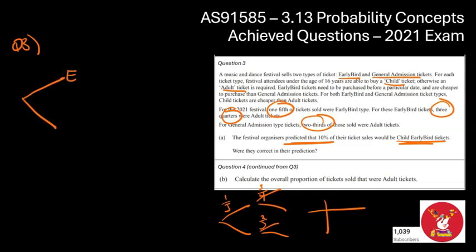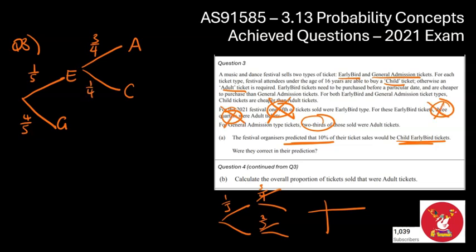So we've got E for early bird tickets, G for general admission tickets, and we were told over here that 1/5 of the tickets sold were early bird. So we're going to cross it out. We've done 1/5 over here, which means the other 4/5 have to be those general admission tickets. For these early bird tickets, 3/4 of them were adults. So let's split this off here. These early bird tickets are going to be either adult tickets or child tickets. And we know 3/4 were adults, so if that's 3/4, this bottom one is going to be 1/4.